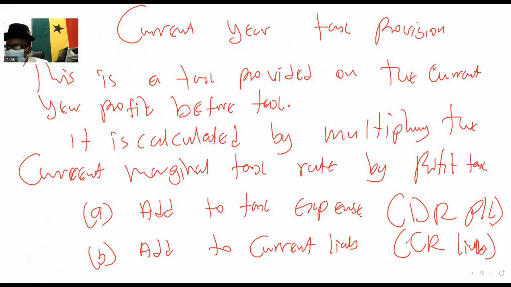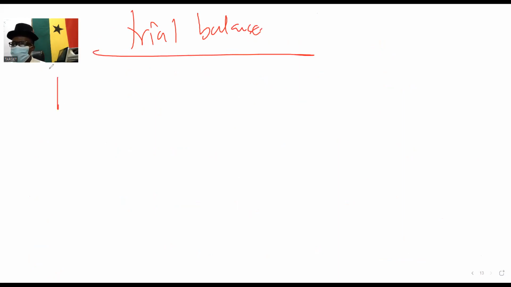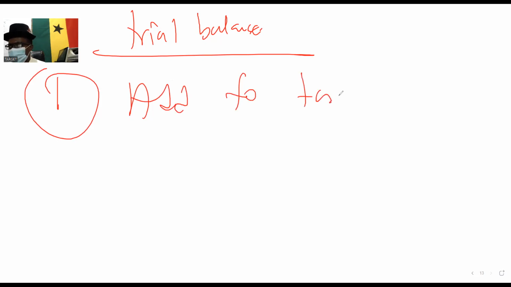However, if it's in the trial balance, just add it to your current tax or add it to tax expense. It ends there. If it is in a trial balance, only one treatment: add to tax expense.